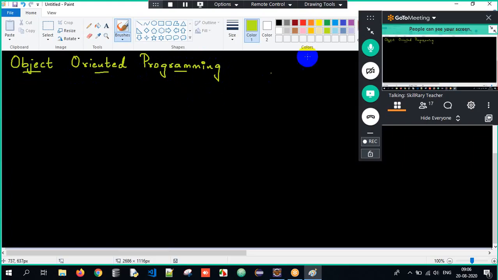First of all, we have to understand what an object is. Whenever you talk about an object, what is it? Object is nothing but anything which is present in the real world, and it also has some physical existence.